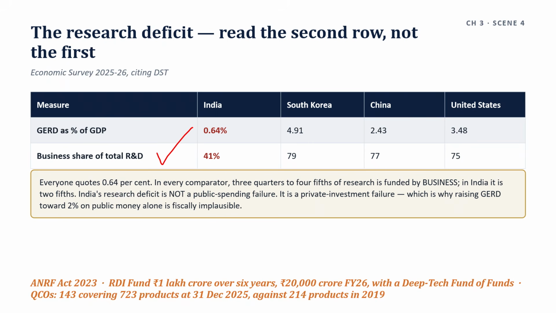India's research deficit is not a public spending failure. It is a private investment failure, which is why raising GERD toward 2% on public money alone is fiscally implausible.